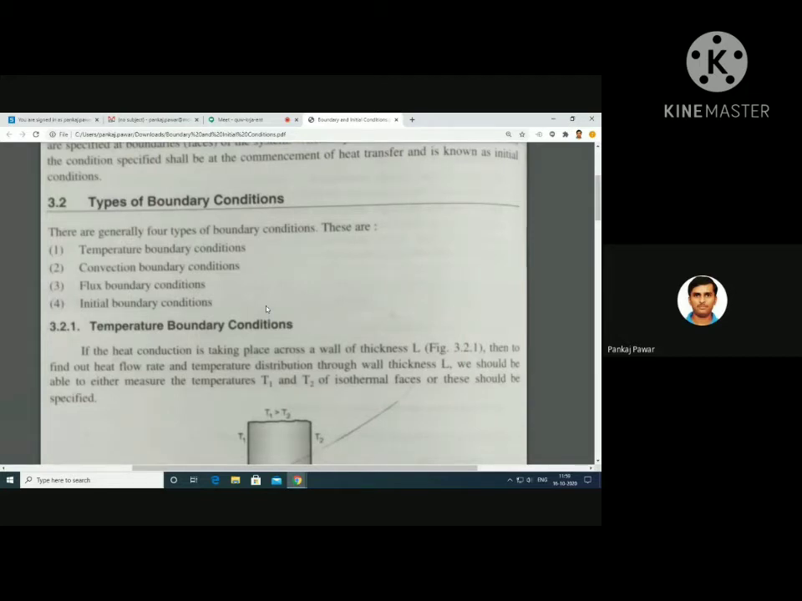Do you got these boundary conditions and initial conditions? Boundary conditions are applied at the boundary of that object, and initial conditions will be applied at the start of that operation, at the start of that heat transfer process, that is time t is equal to 0. Do you got this?